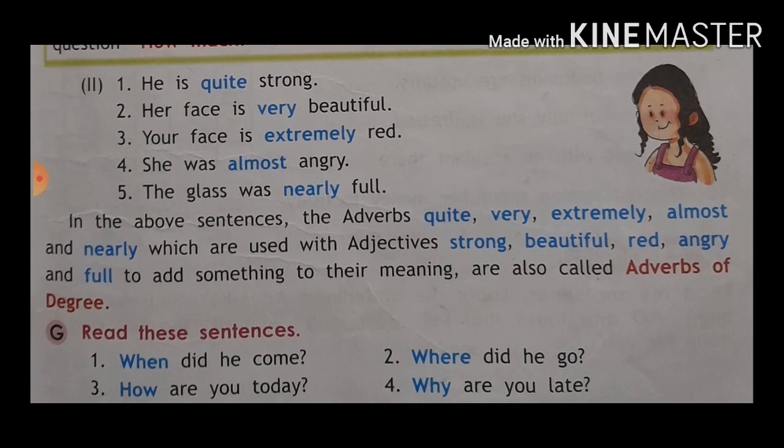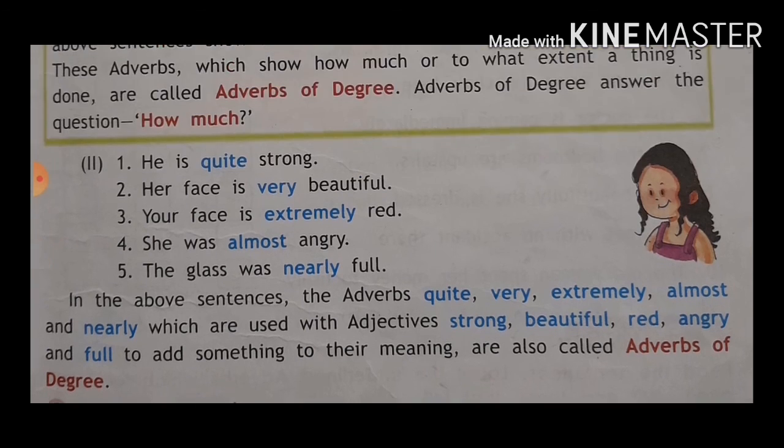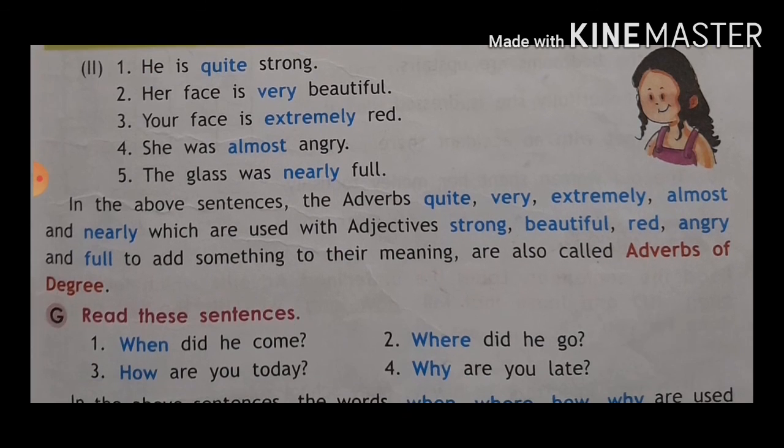This is also called adverb of degree, because it shows how much he is strong. So, he is quite strong. Okay, her face is very beautiful. So beautiful is an adjective, but very beautiful, very is an adverb. Okay, because it shows how much she is beautiful, very beautiful. Okay, understood?